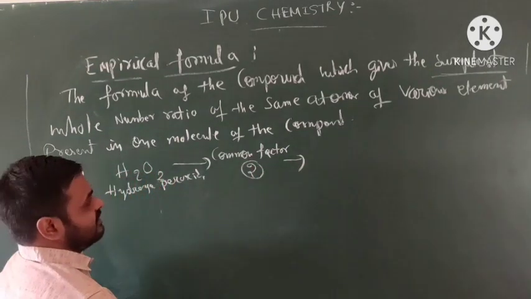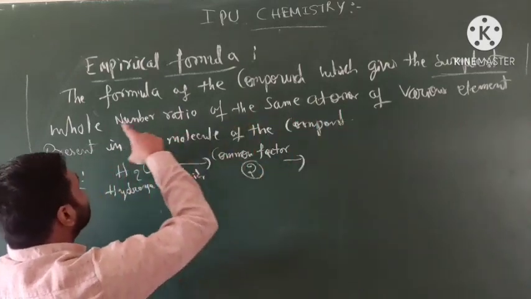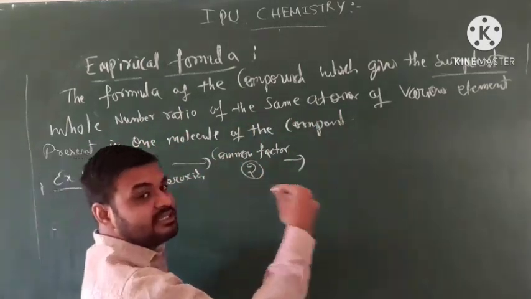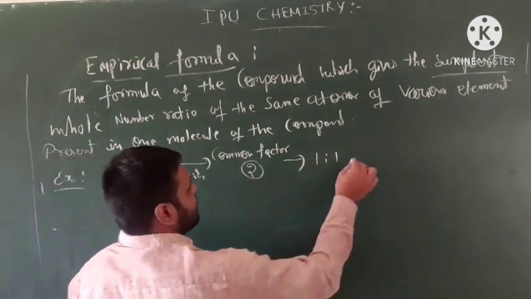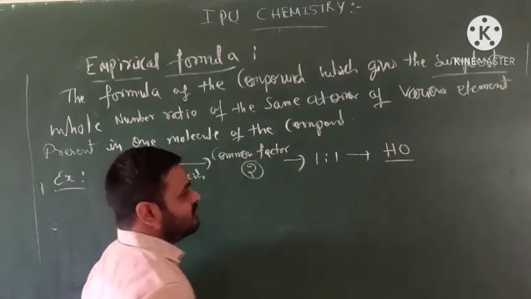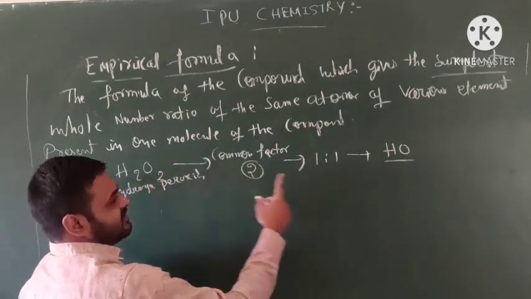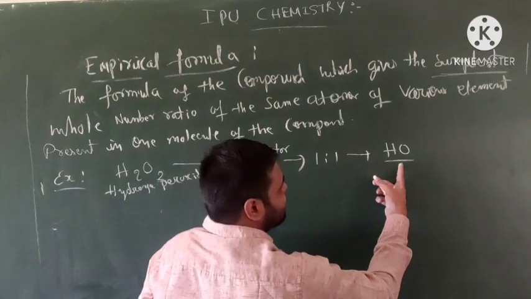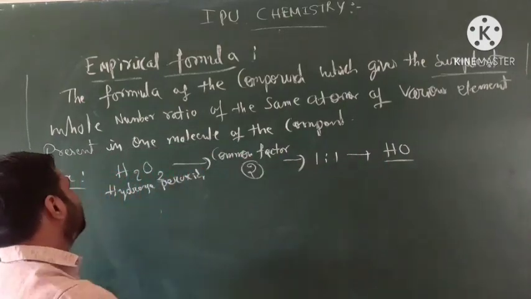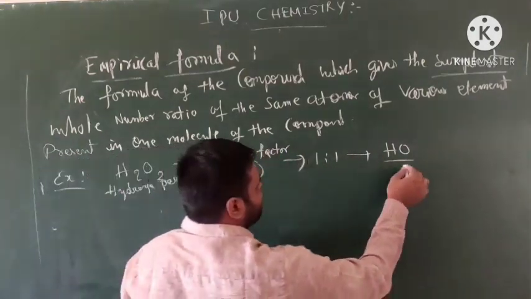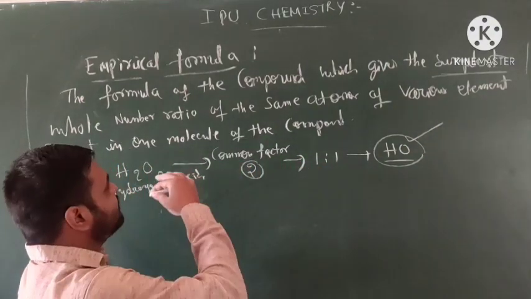So this is the formula of a compound which gives the simplest whole number ratio. The whole numbers will be in the simplest form. How do we get the simplest form? This is a 1:1 ratio. The simplest form is HO. Okay, students? This is the whole number ratio of the same elements, here H and here O. These are the atoms of various elements present in one molecule of a compound. This is called the empirical formula, the simplest whole number ratio.